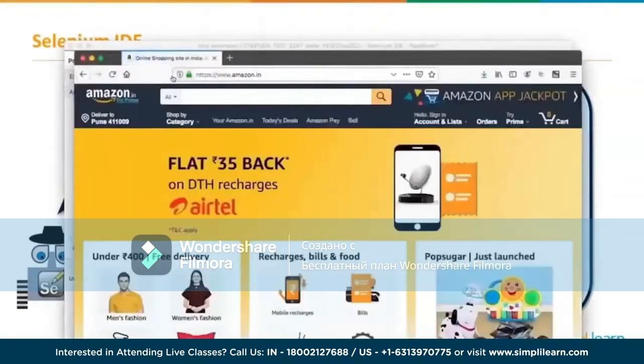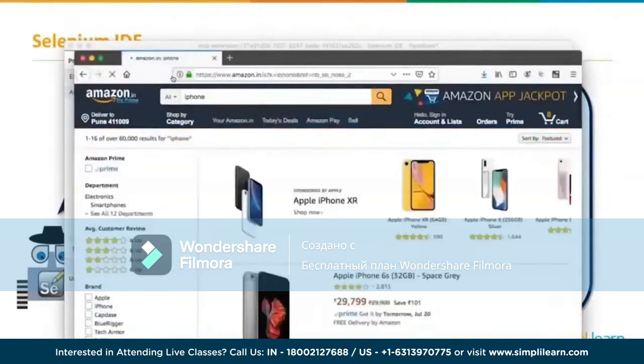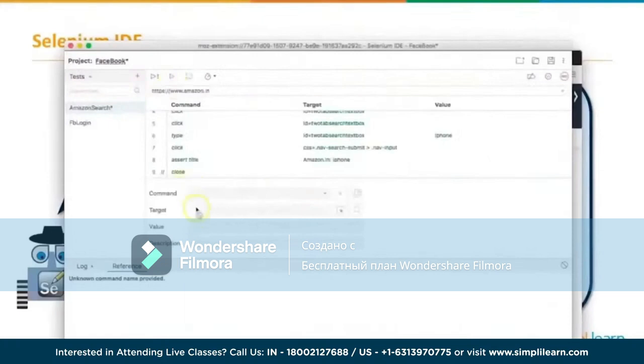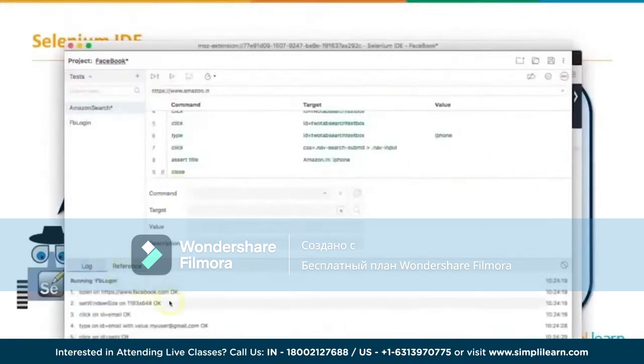So your Amazon.in is launched. Okay, it has typed in the iPhone. It has also clicked on the search. So it is done. Now if you look here, since we are in the reference tab, it is not able to show. So let's go to the log. And now let's see the log. It's going to be a running log.